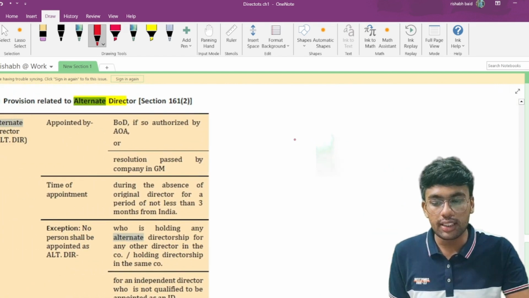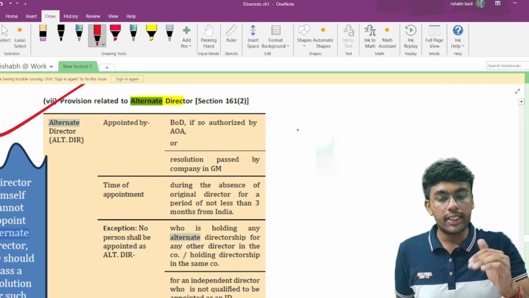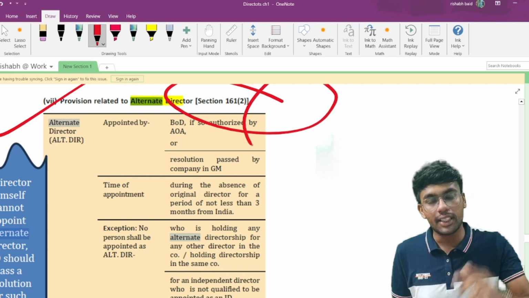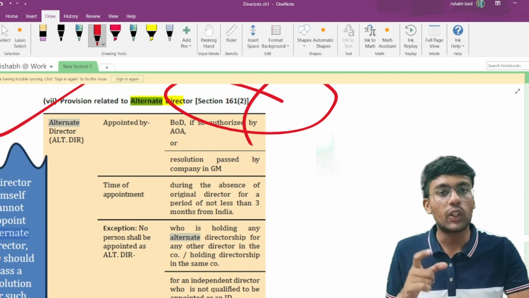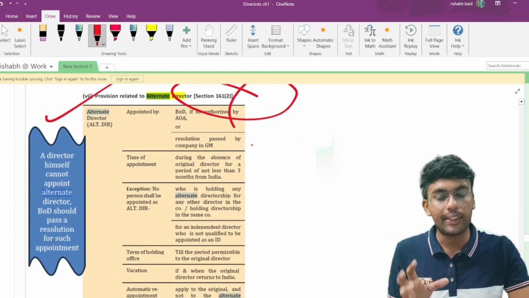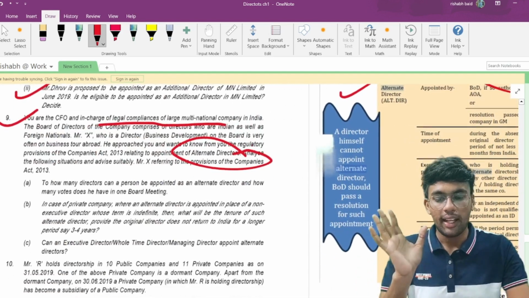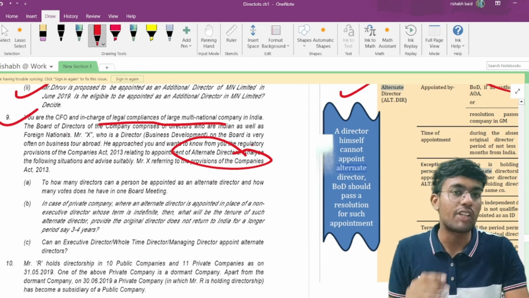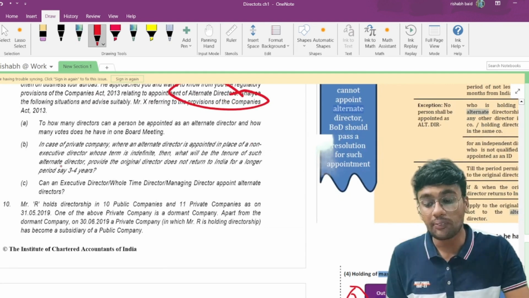These are the provisions given in my notes which I have provided, which you can find, section 161 subsection 2, in the Telegram channel, the link of which is given in the description. Please download that file and you will be able to access this particular screenshot over there, or you can just take a screenshot of it, and if you read this and answer these questions, you will be able to answer it quickly. Since we have discussed these provisions earlier, I am skipping this question. This is again a waste of time for you as well as me.